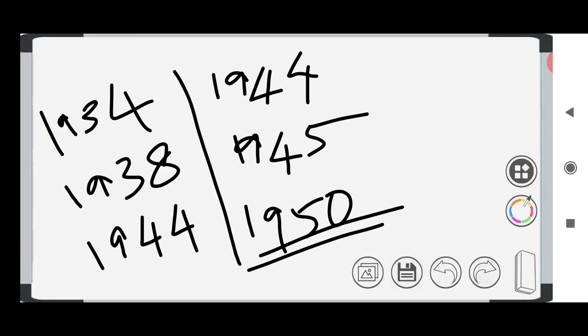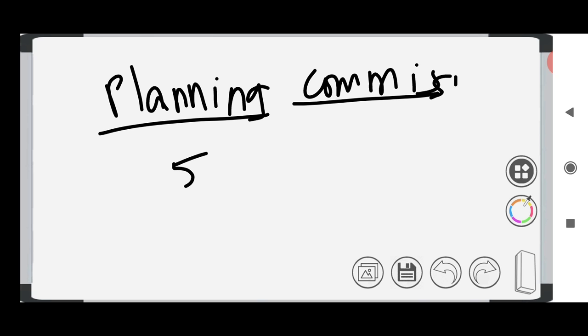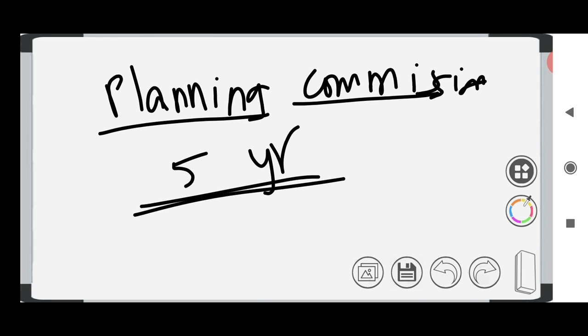Then we established a body in 1950 itself, called the Planning Commission. It is a non-statutory, non-constitutional body. The Planning Commission will fix a plan for 5 years, so it is the one which makes the 5-year plan. And the chairman of the Planning Commission is the Prime Minister.